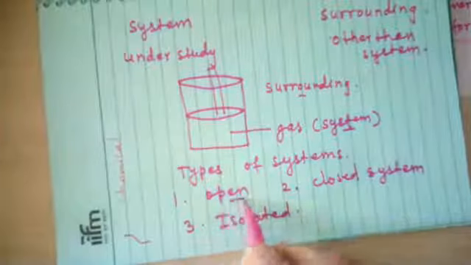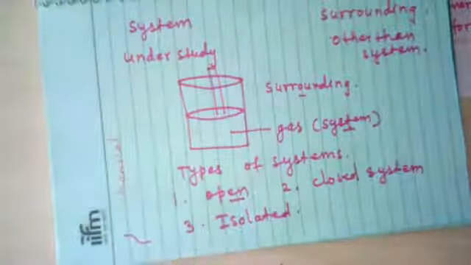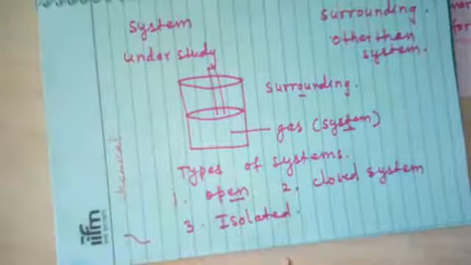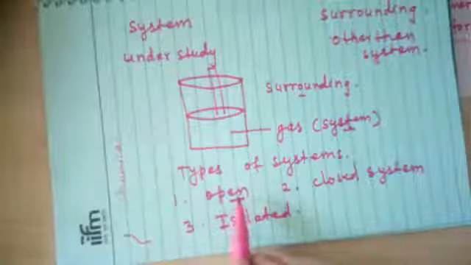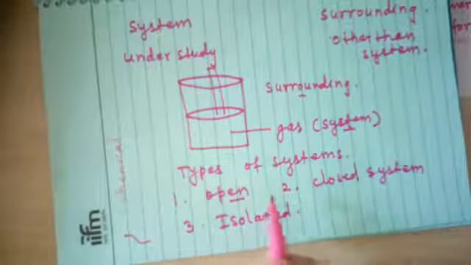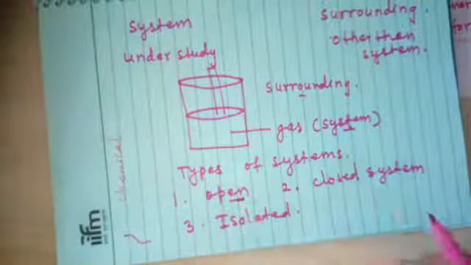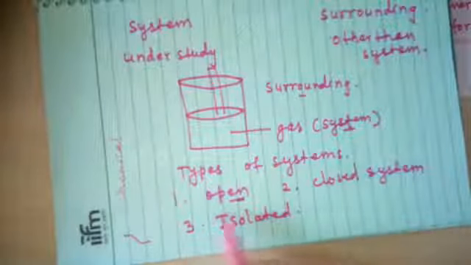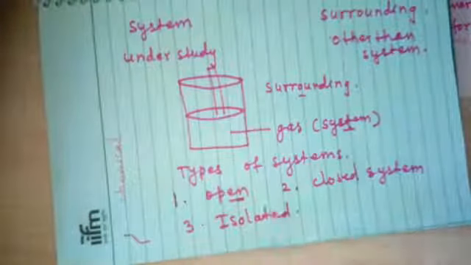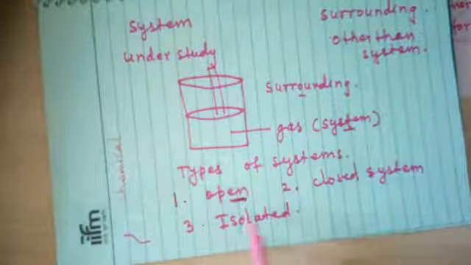The open system shows if you take an open cup containing hot coffee placed in a room, so the water vapors pass into the surrounding, and such a system is called an open system. Means if you take hot coffee in a cup and you allow the matter or the water vapor to escape into the surrounding, such a system can be called an open system.